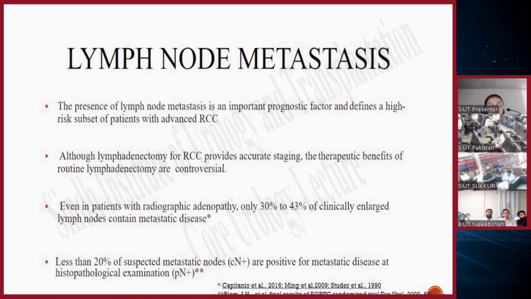Initially, the surgeons, as Dr. Asad said, were not removing the lymph nodes. And the surgeons who were actually removing them found that those lymph nodes were metastatic. So in order to take out those lymph nodes, it is important that they are either picked up by the CT scan as pathological, or the surgeon finds firm, enlarged lymph nodes during the surgery.